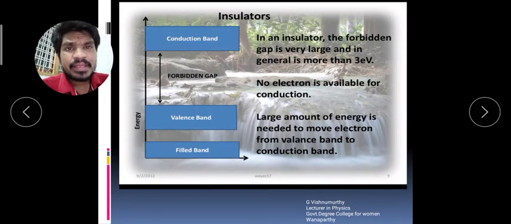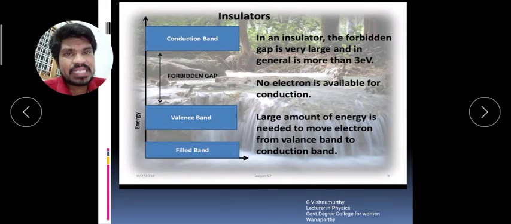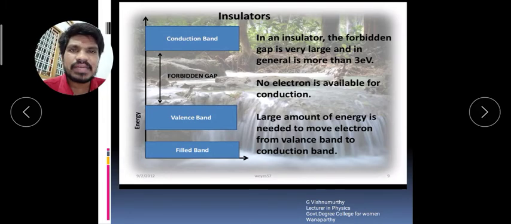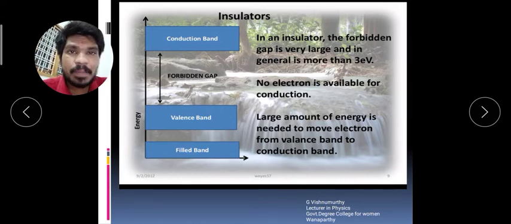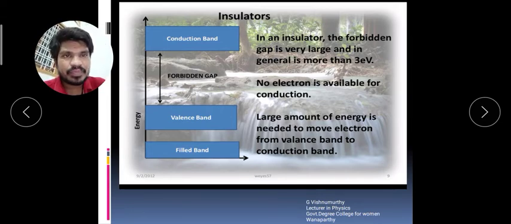Okay, so mainly 3 energy bands are present in the atom. One is called the valency band, the second one is called the conduction band, and the third one is called the forbidden energy gap. These 3 are present in the atom.